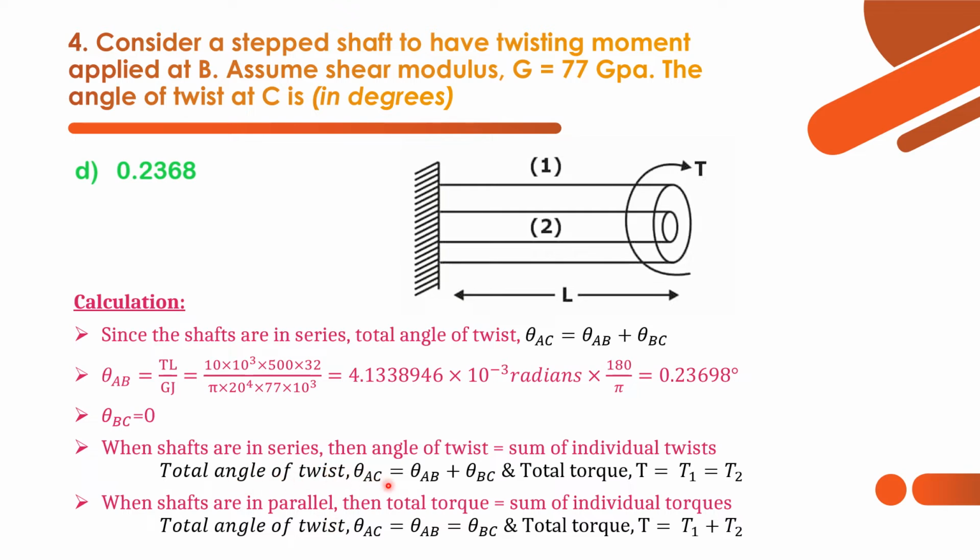If they are in series, then the angle of twist will be the summation of the individual ones. If they are in parallel, then the angle of twist will be one and the same for all the parallel shafts, but the total torque will be the summation of the individual ones. In case of series, the total torque will be one and the same. Now let's move on to the next question.